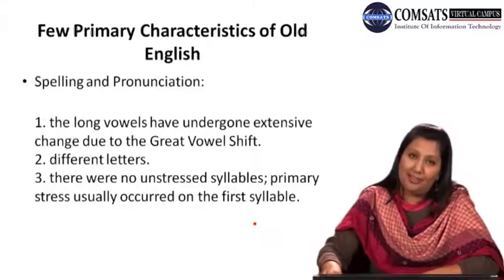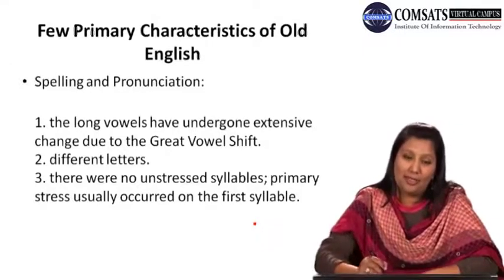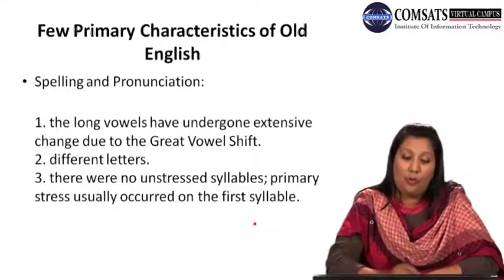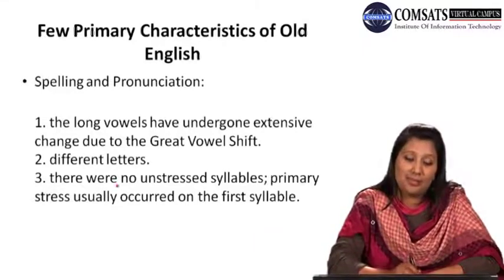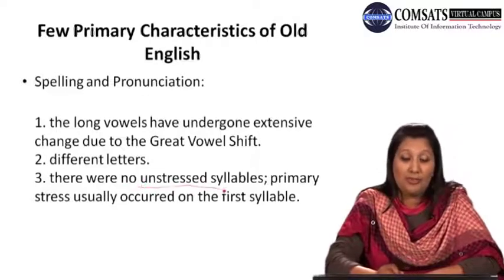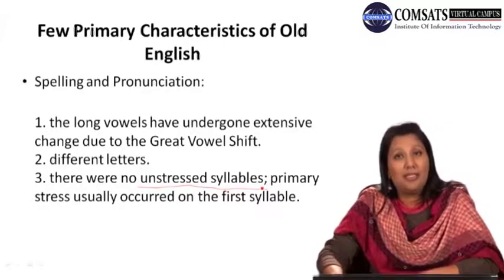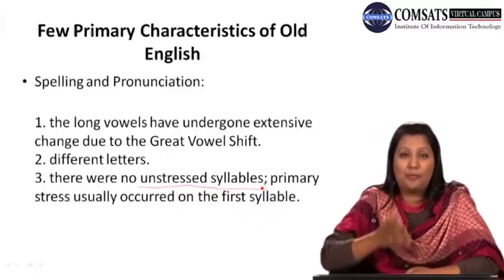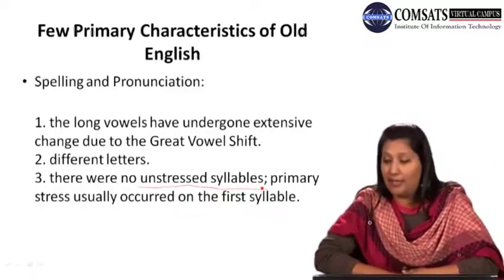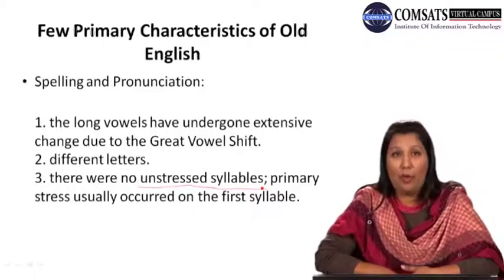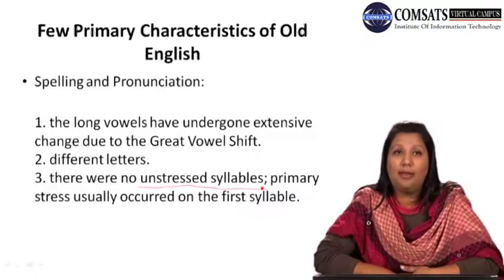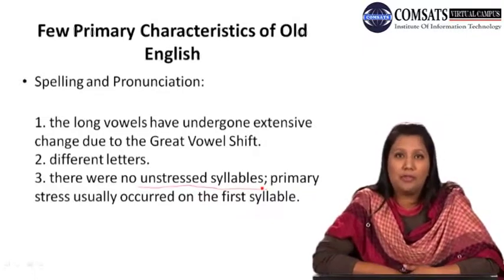Yes, a very interesting thing to note in the pronunciation category is that there were no unstressed syllables. Syllables, I told you earlier, are puffs of air while you speak. As I was saying, I have a mobile. It has got three puffs? No: mobile, two.